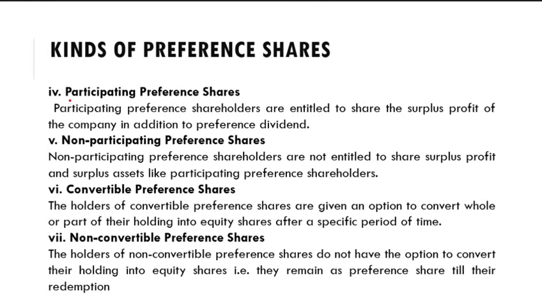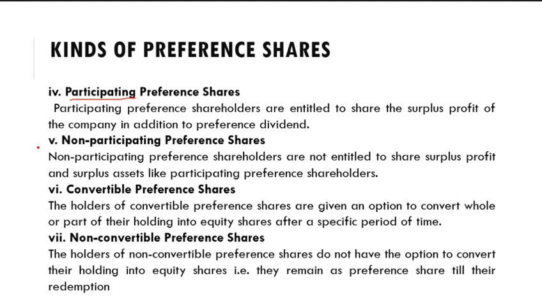Then participating preference shares. Participating preference shareholders are entitled to share the surplus profit of the company in addition to the preference dividend. So they will be getting a share of the surplus profit earned by this company in addition to their dividend. If the company is earning surplus or extra profit, these participating preference shares can participate in that surplus profit.